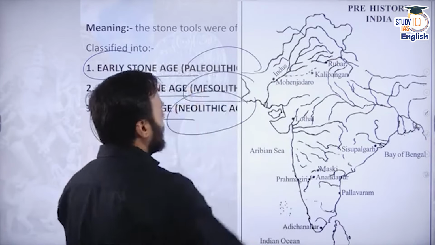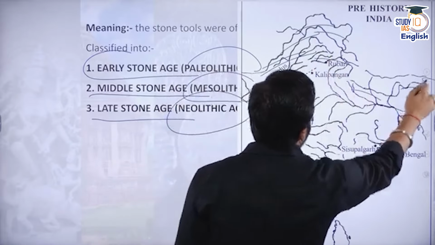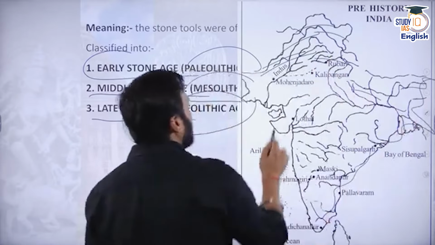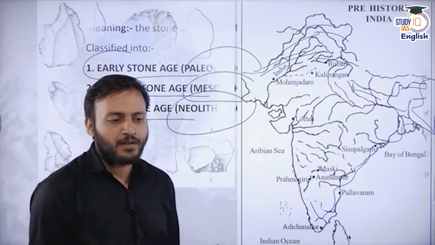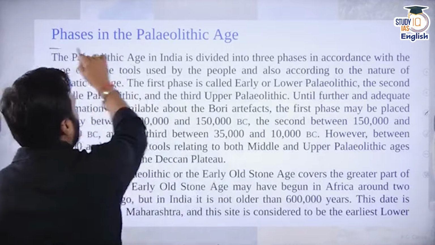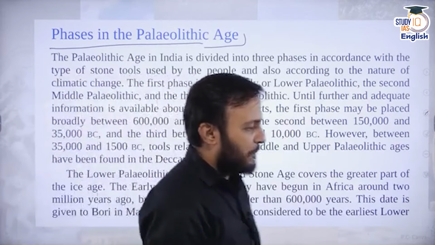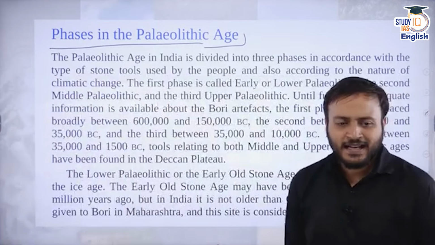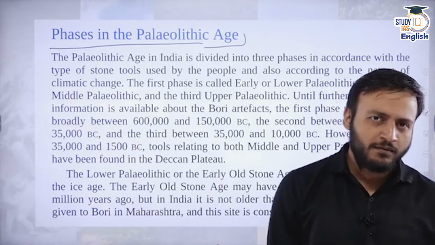We are concerned about this land also, because this entire land is basically that of India, the geographical and historical expression of India. All right, everyone. Now, phases in the Paleolithic age. This paragraph is directly taken from R.S. Sharma's book.